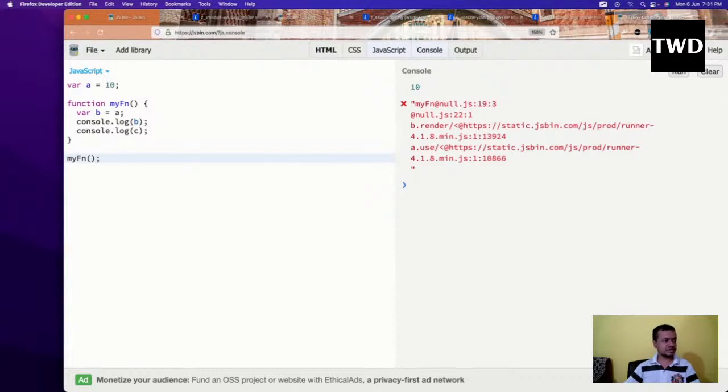Once the compilation step is completed, the interpretation step starts. It starts at this line, and it sees a variable like my func. It will check whether it is available in the global scope, and the compiler has registered it in the global scope, as you have seen, and it will assign this.